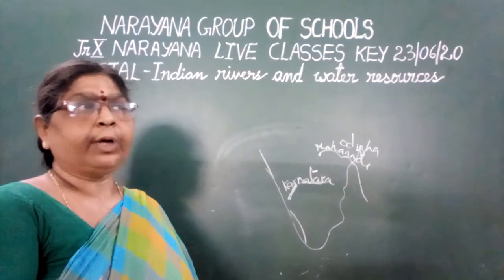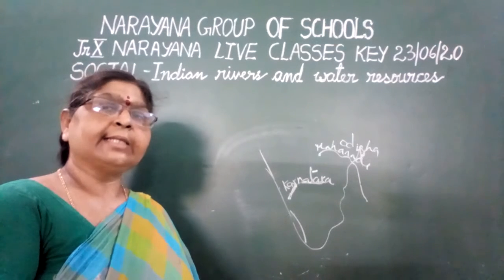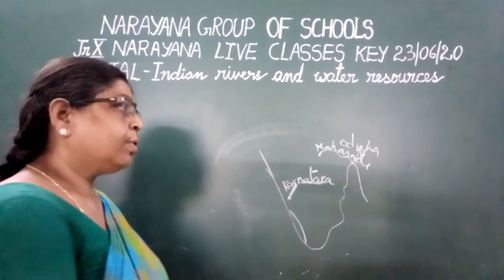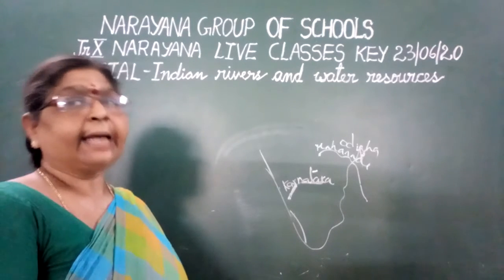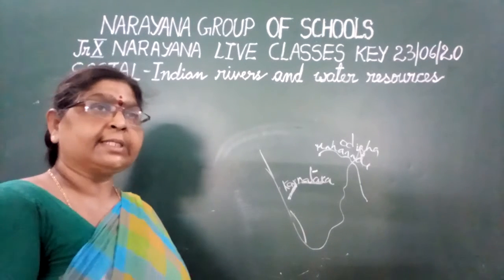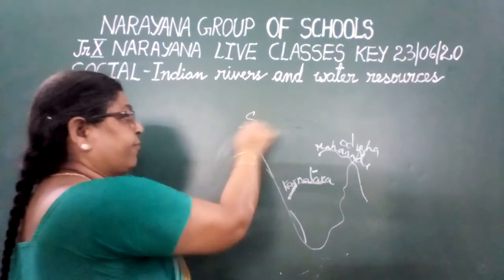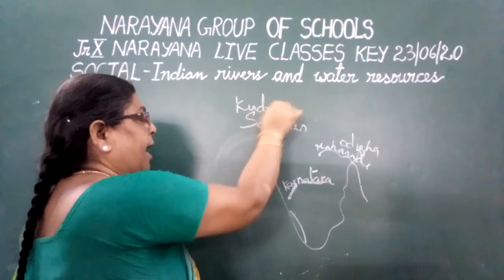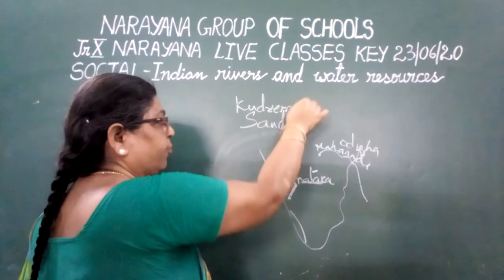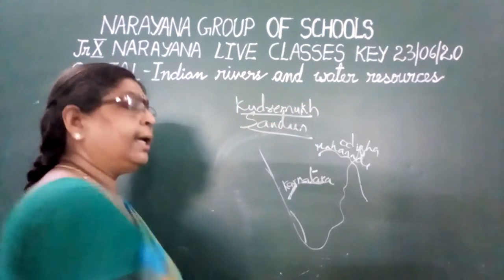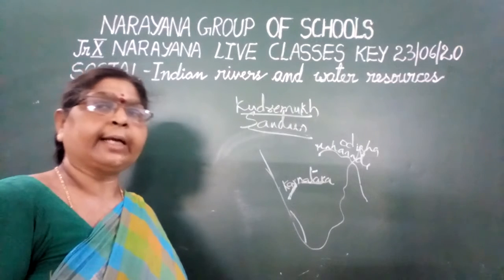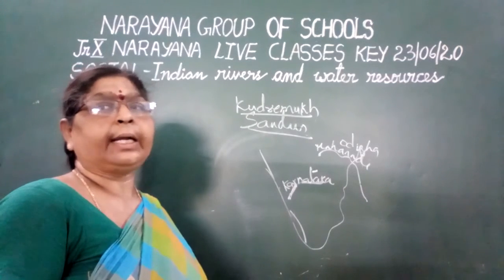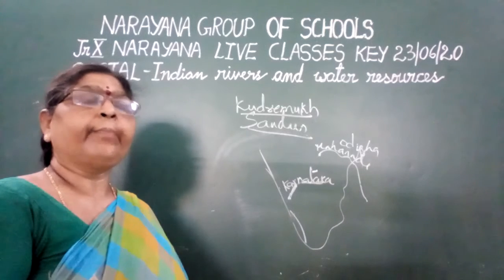And at the same time, people's needs and necessities are also increasing. Due to all these reasons, the mining activities are increasing. Mining activities at Sandur, which is very famous for manganese, and Kudremukh, which is a very famous iron ore mining area. Due to these faulty mining practices and faulty agricultural practices, the water resources are getting continuously depleted. They are getting completely polluted.